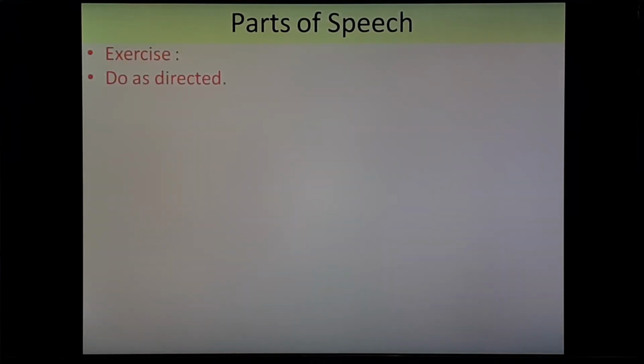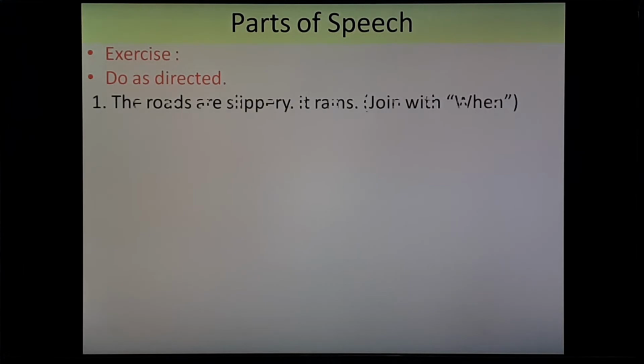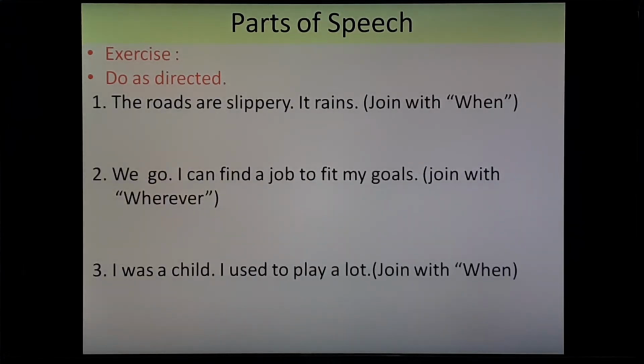Let's do an exercise. Do as directed. Three sentences are mentioned along with brackets. So you have to read the bracket also and do accordingly. Do it now. Hope you have completed. Let's check the answers.